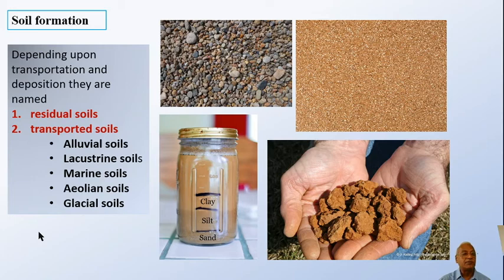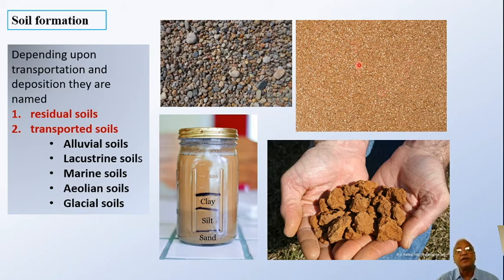Now in this picture, there are four pictures. The first one shows you gravel, because the size of the particles is coarser only because it is transported. All the rough surfaces are smoothened out and then they have become very nice pebbles. So this particular part of the soil is referred to as gravel, and this is sand.